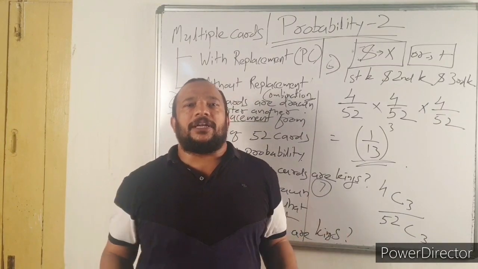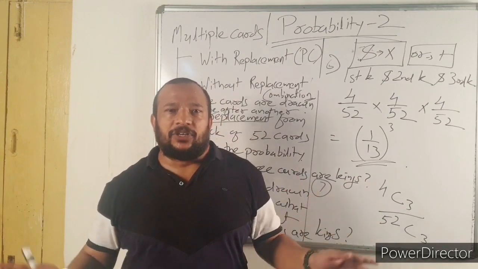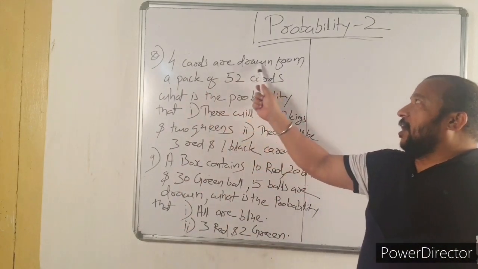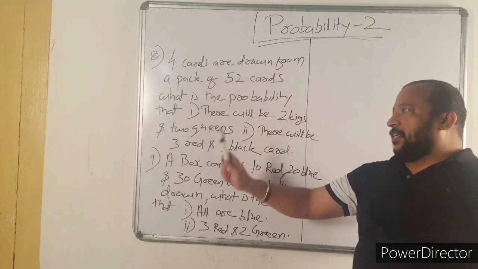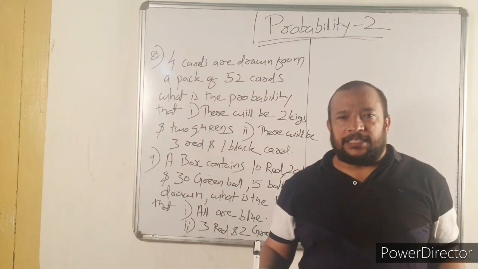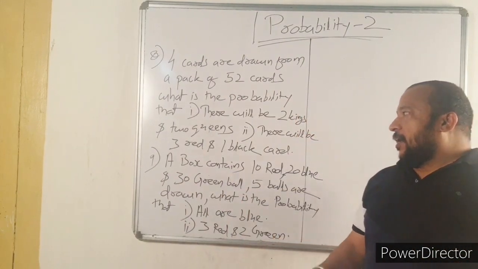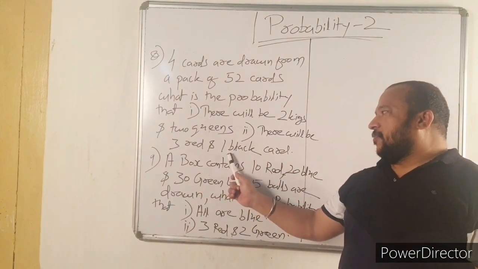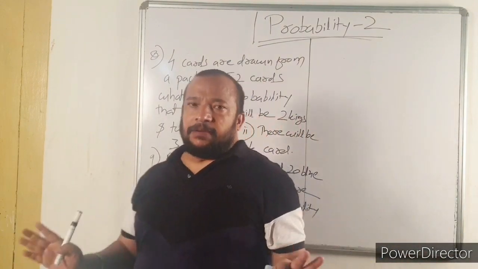Now let us solve Question number 8. 4 cards are drawn from a pack of 52 cards. What is the probability that there will be 2 kings and 2 queens? And number 2, there will be 3 red and 1 black card. So, solution very simple.